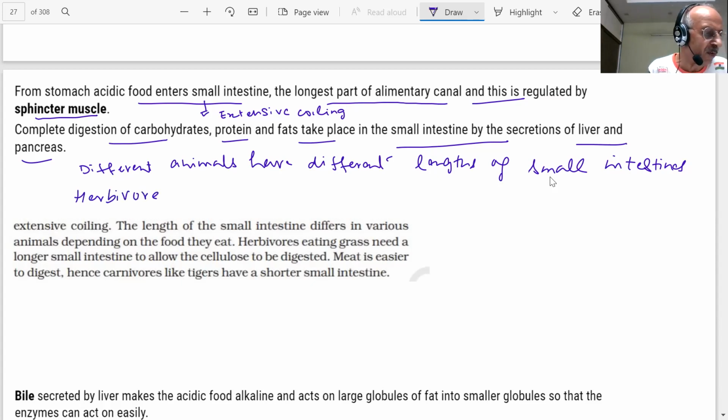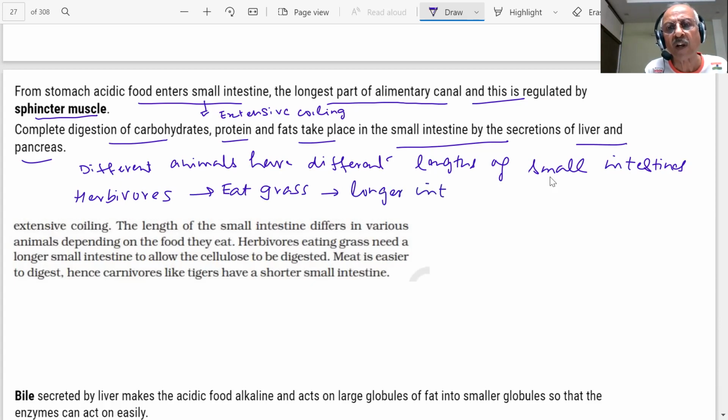What are herbivores, students? They eat grass. They need a longer intestine, students. Why?